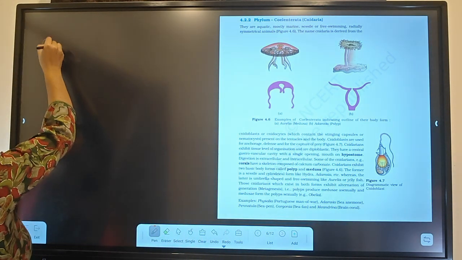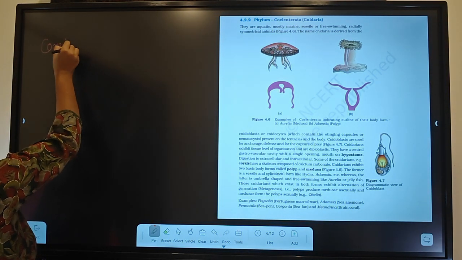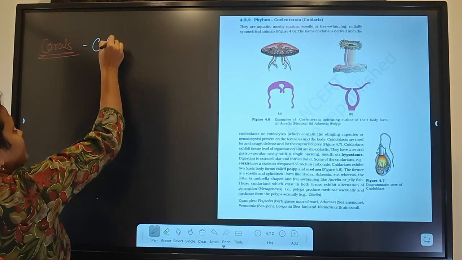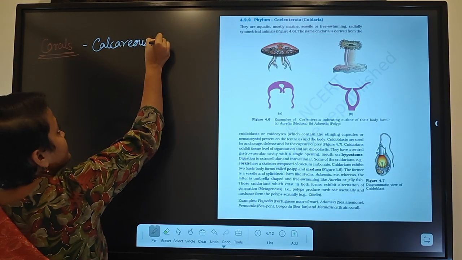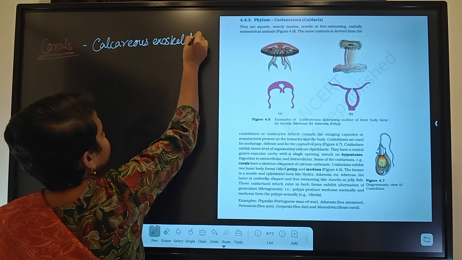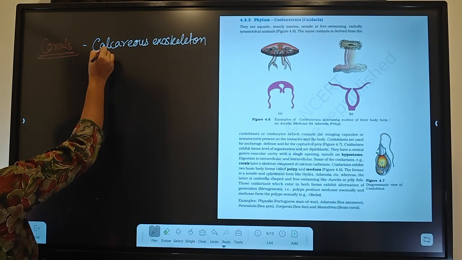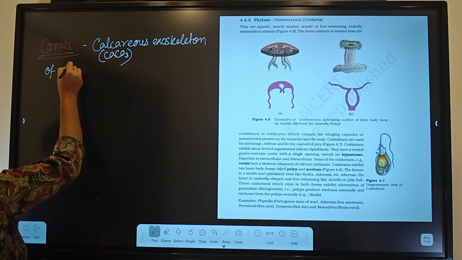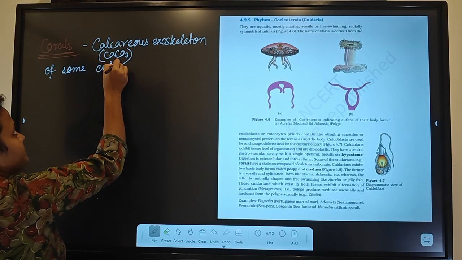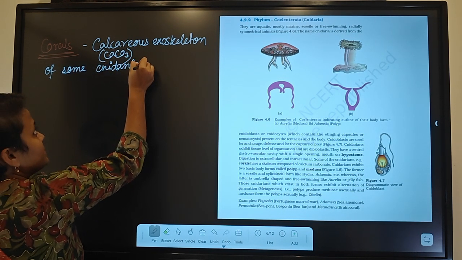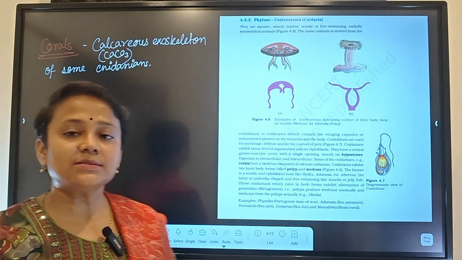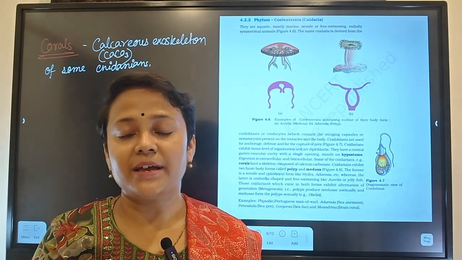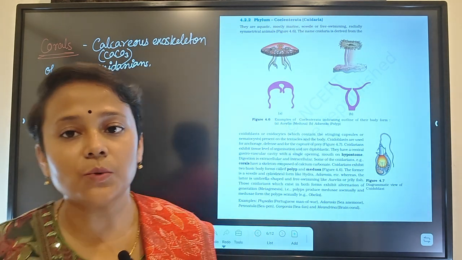So corals are the calcareous exoskeleton, made up of calcium carbonate, of some cnidarians. Okay, we know about coral reefs. Whenever these cnidarians die, this calcareous exoskeleton will remain for a long time and can make a reef, which is called coral reefs.